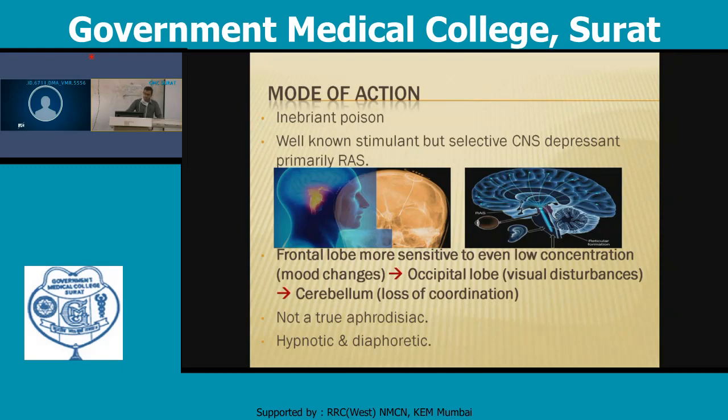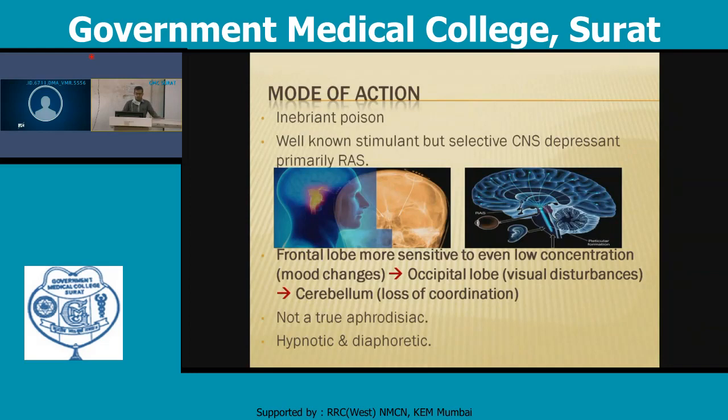After the frontal lobe damage there will be occipital lobe damage, and that's why visual disturbance is produced, and lastly the cerebellum will be damaged. So that's why a person with alcohol concentration has loss of coordination, incoordination, and unsteady gait. Some people use alcohol as an aphrodisiac agent, but it is not a true aphrodisiac. It is also used as a hypnotic as well as diaphoretic.